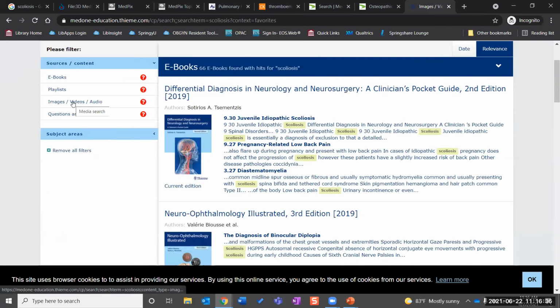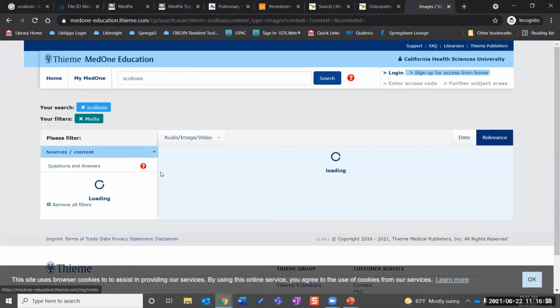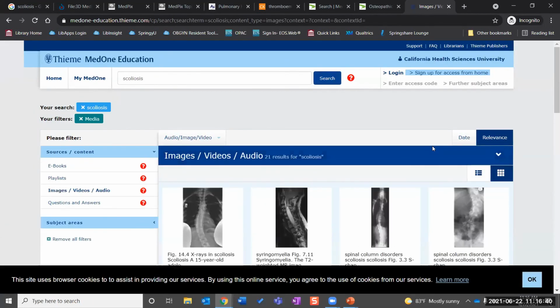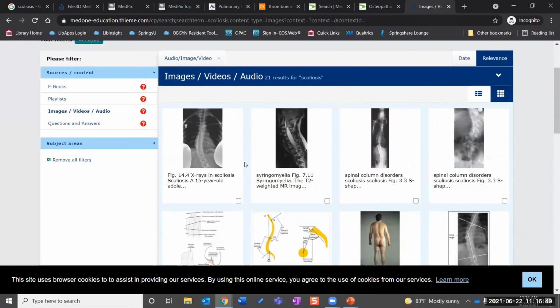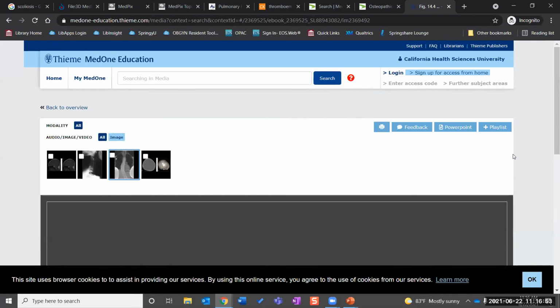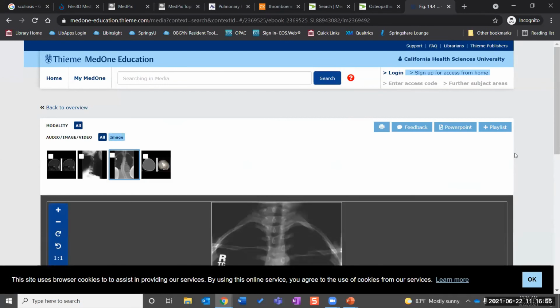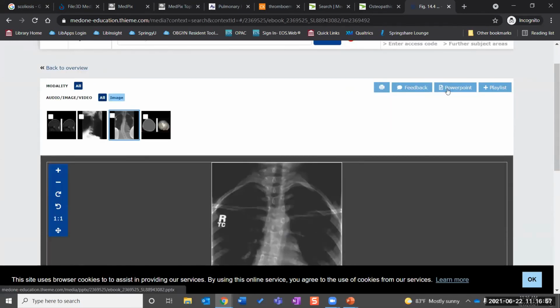So then over to the left, I filter just for images, although it includes videos and audio as well. And so for this, even though it has the checkbox, it really only lets you compare the images, so to see them simultaneously. If you would like to be able to download them to reuse them, you have to click on the image itself. And from here, you can click on PowerPoint so that you can download the image.